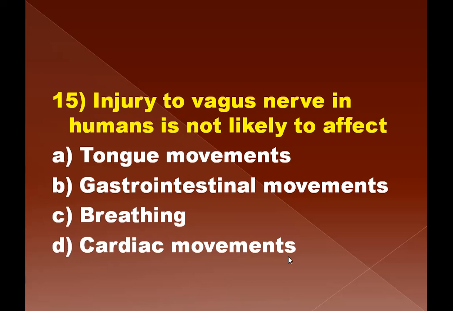A, tongue movement, B, gastrointestinal movement, C, breathing, and D, cardiac movement. We have seen that the alimentary canal, the lungs, as well as the heart are under the control of the vagus nerve. So A option is correct here, tongue movements.